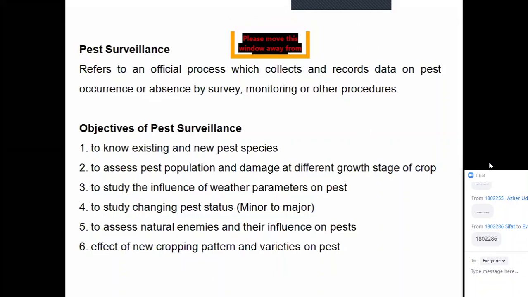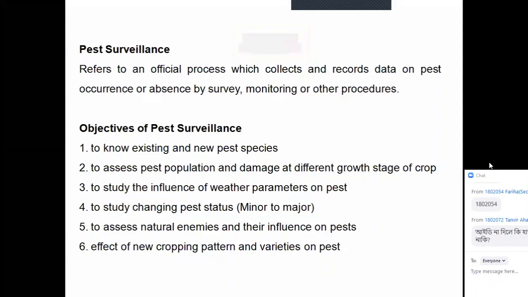Pest surveillance refers to an official process which collects and records data on what? On pest occurrence, whether the pest is there or not. If it occurs, then how it occurs, densely or moderately densely or sparsely, or where the insect is absent. By this way we can know the presence or absence of the particular pest. How can we know it? By survey, by monitoring and other procedures if available. So this is called pest surveillance.